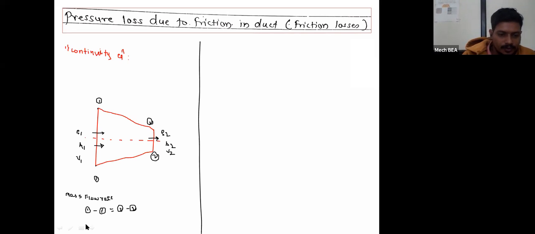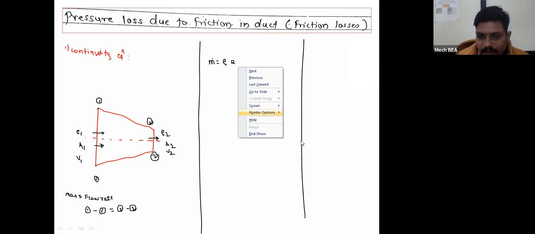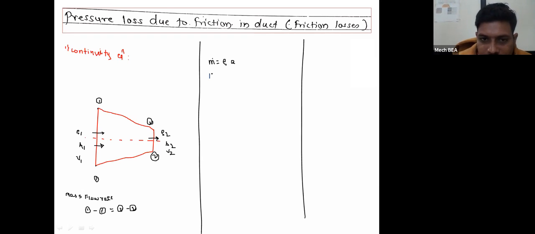Now what is meant by mass flow rate? Here the mass flow rate m dot is nothing but the product of the density of the air and the discharge, rho into Q. If you see the units, the mass flow rate is given in kg per second, density is kg per meter cube, and discharge, the volume flow rate, is given in meter cube per second.